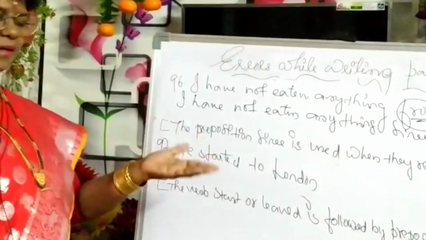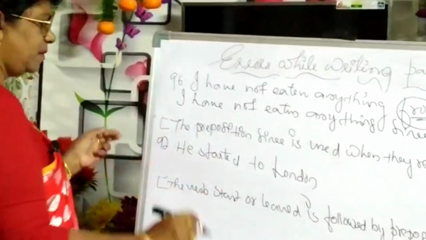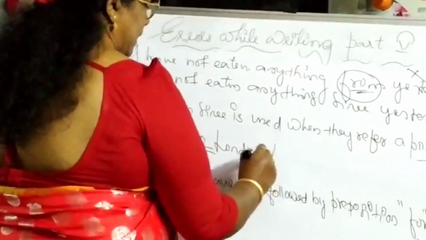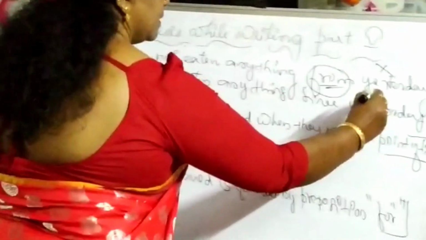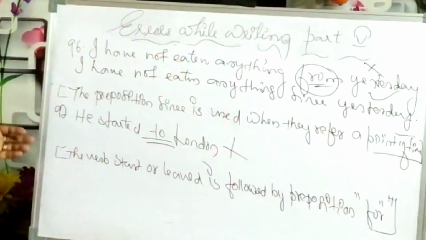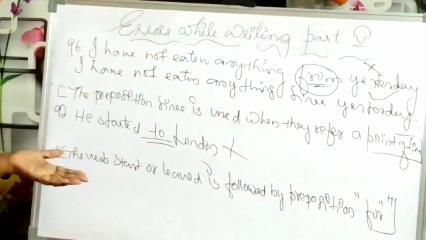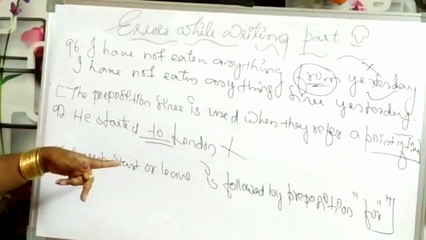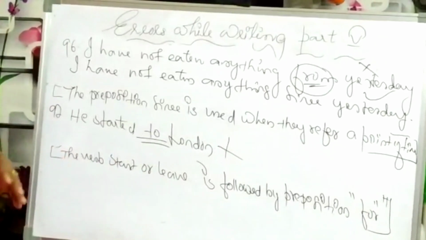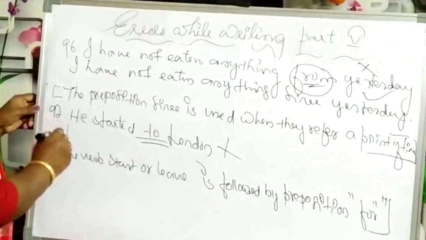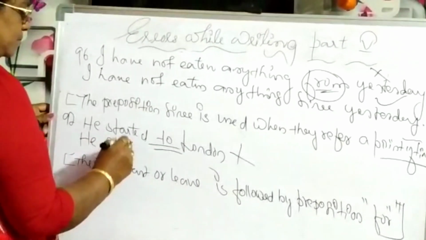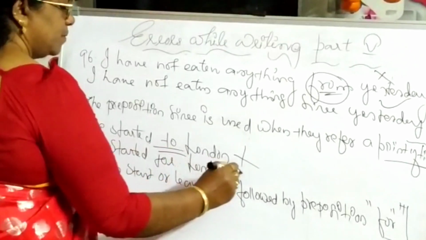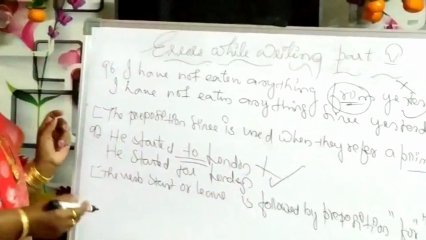He started to London. Here, this is the mistake. So this is an incorrect sentence and this is the correct sentence. The verb start or leave is followed by the preposition for. So here, he started for London. So this is correct and the other one is wrong. Okay?